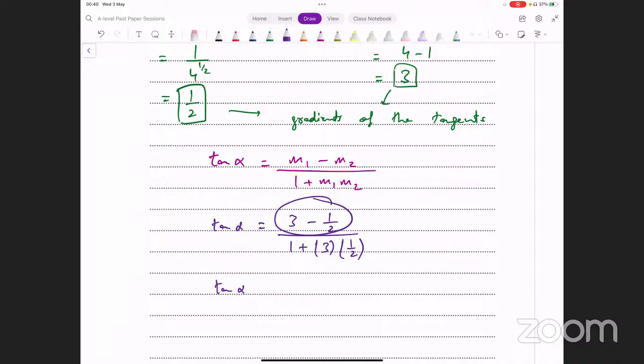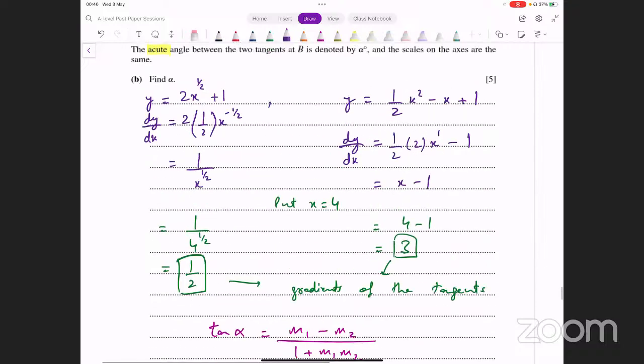And subtract it from 180. Okay, let's see what tan alpha here turns out to be. We have 3 minus 1 over 2, that's 5 over 2, divided by 1 plus 3 over 2. Okay. Tan alpha equals 1 आ रहा है यहाँ से, so the value of alpha therefore turns out to be 45 degrees और pi over 4.